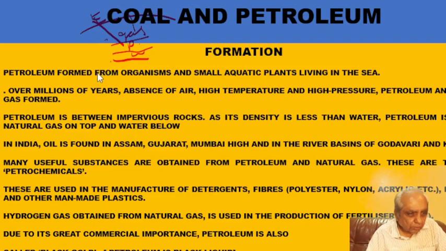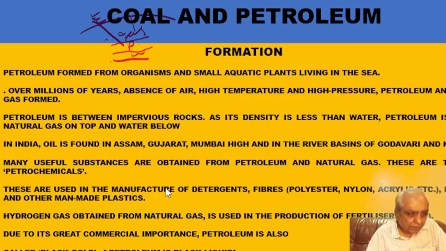Now, many substances that we will be getting from petroleum and this gas are called petrochemicals. These petrochemicals are used for making detergents, synthetic fibers, polyester, nylon, acrylic, polythene, and other man-made plastics, and bitumen, which is used for repairing of roads, for making of roads.